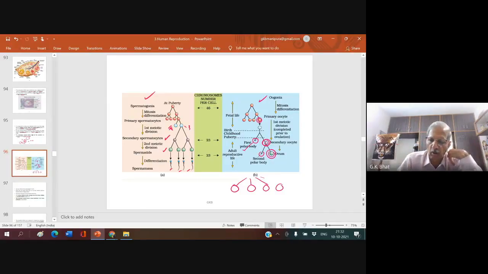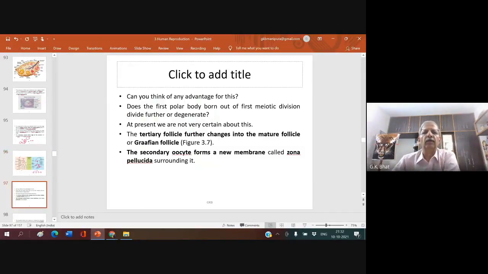Can you think of any advantage for this? Why does only one ovum develop and the other three result in polar bodies? Does the first polar body, born out of the first meiotic division, divide further or degenerate? It will degenerate, and does not divide further. At present we are not very certain, but it will degenerate.